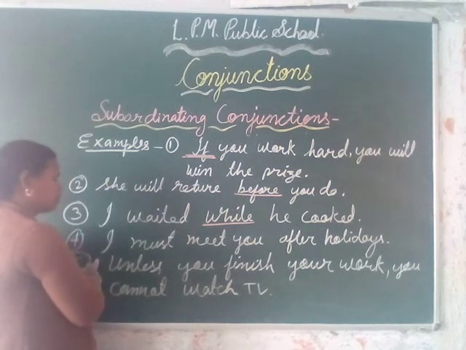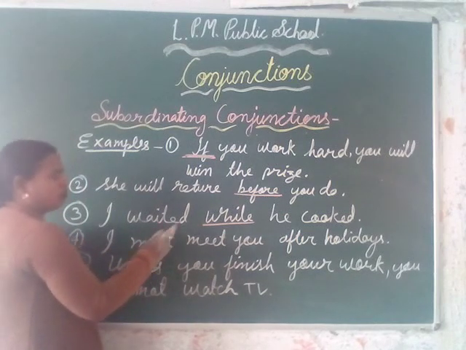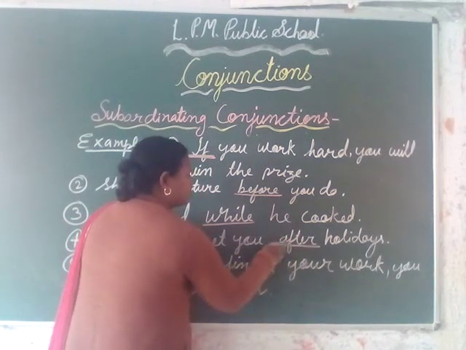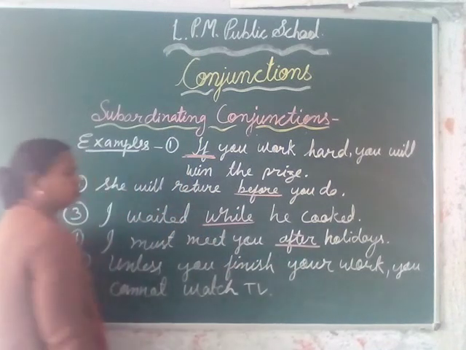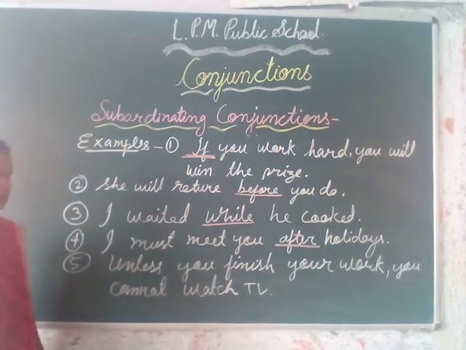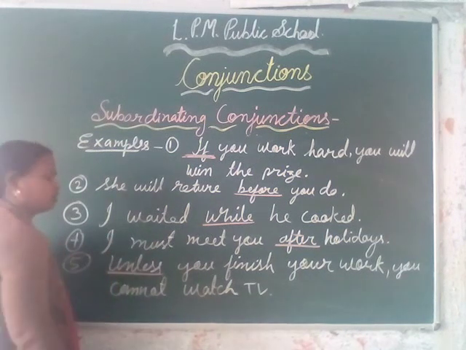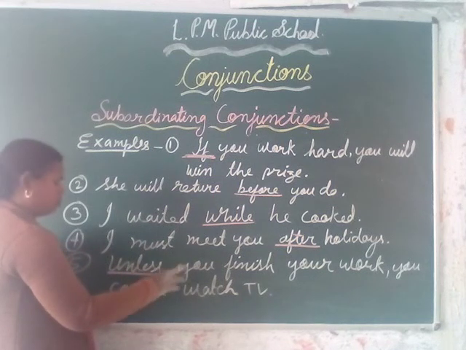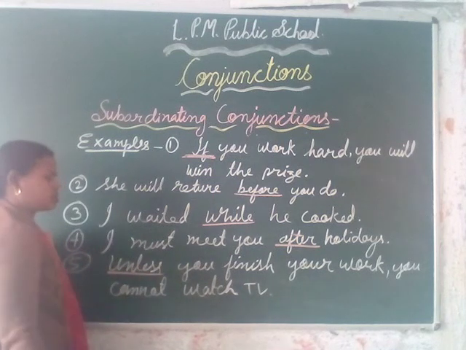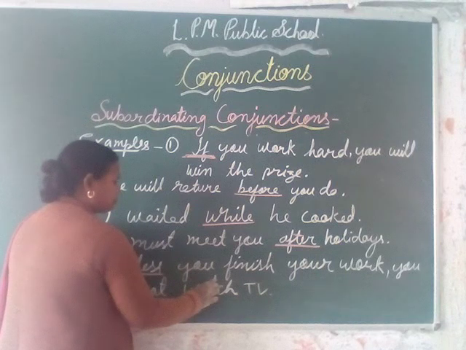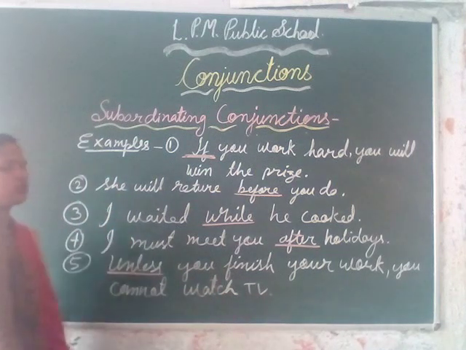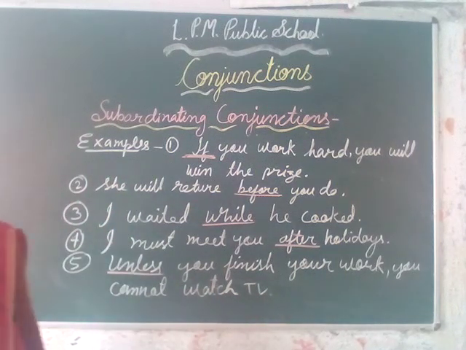I must meet you after the holiday. Here the word after is a conjunction. In the last sentence, the word unless is a conjunction: unless you finish your work, you cannot watch TV. In this way we have seen the examples of subordinating conjunctions.